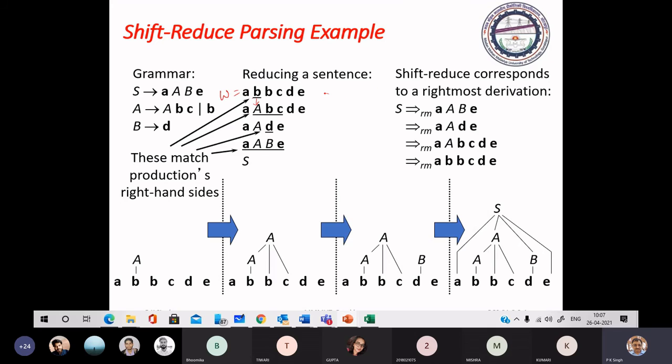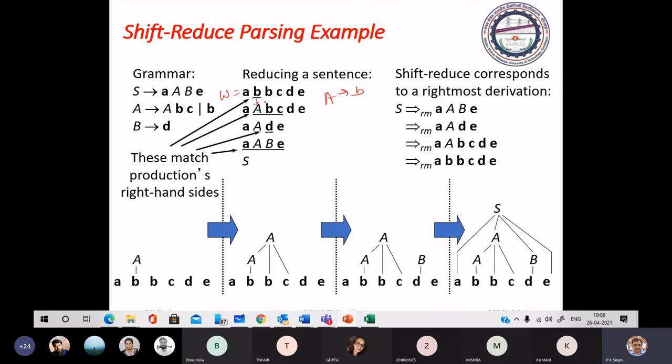We have applied this production A to B. Next, again repeat the process for a match of the right side of a production.